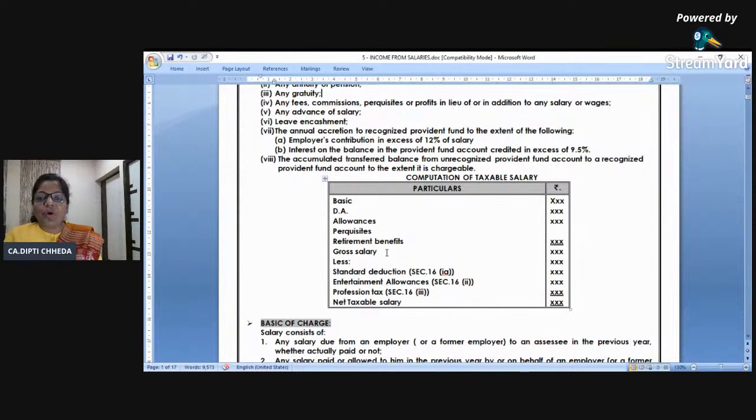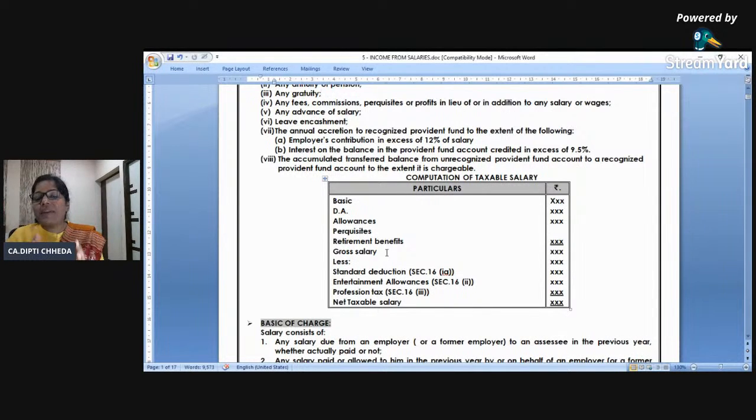Is this clear to all of you? Now, presentation, I want to talk for 2 minutes. Whenever I say compute business head, you will say, ma'am, net profit, add and less. When I say house property, you all say GAV less municipal taxes and all. Same way, when it is income from salary, go on adding.